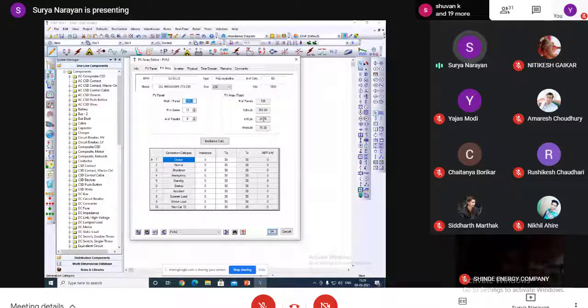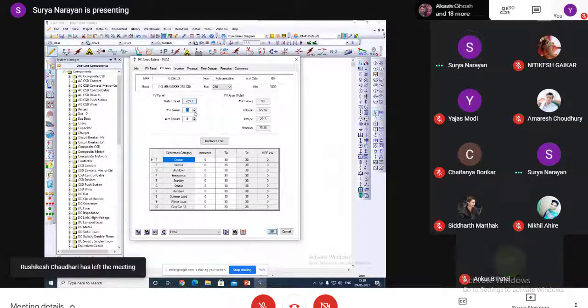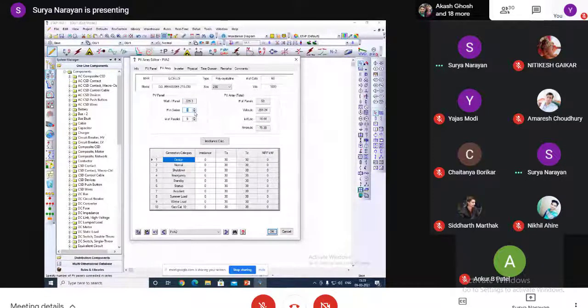If we want to decrease it, then we can decrease. This one is a 16 kilowatt system, nearly equal to 14.67, or if I increase this one, it increases.